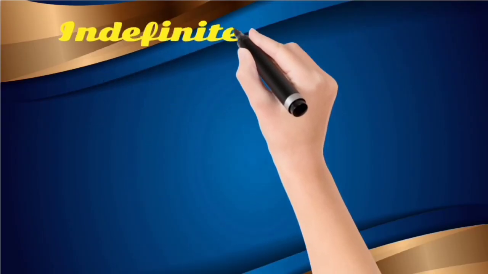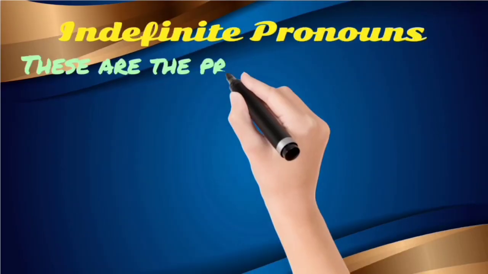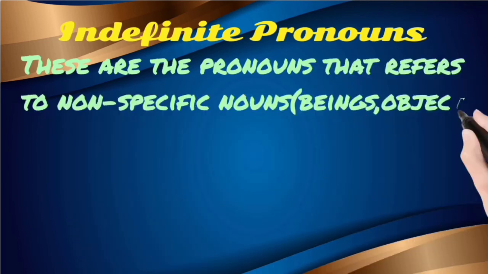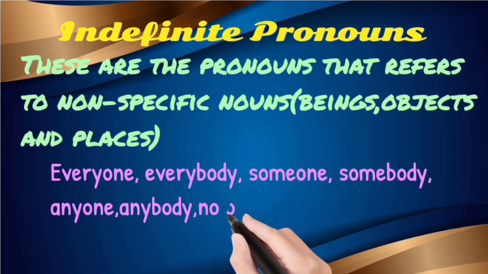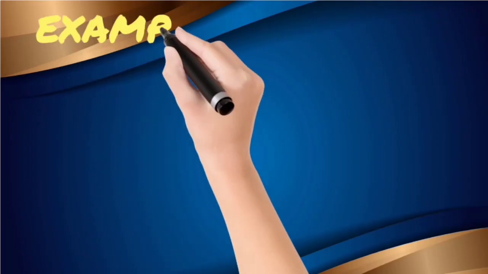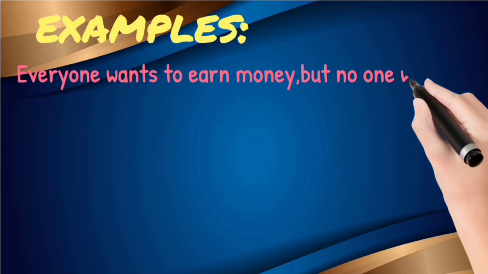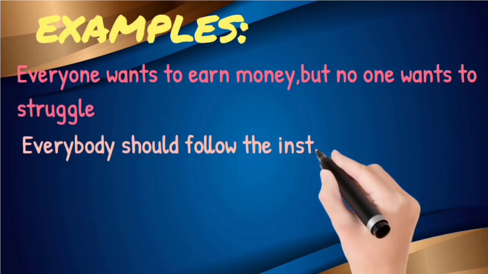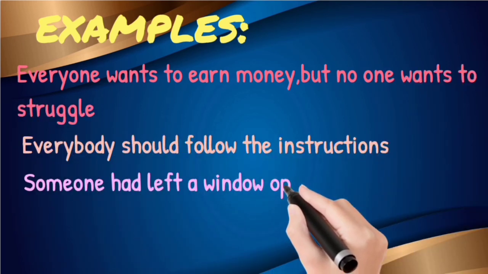The last one is indefinite pronouns. Indefinite pronouns are used to refer to non-specific nouns, being objects and places. Everyone, everybody, somebody, anyone, anybody. Here we are referring to it in general, meaning a group, or in general, not a particular person or thing.